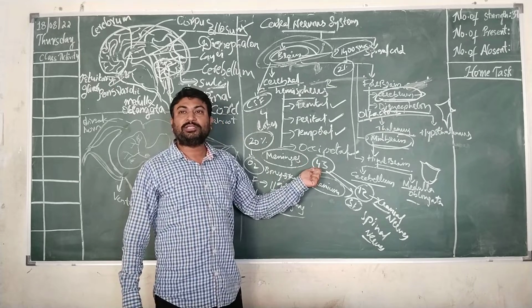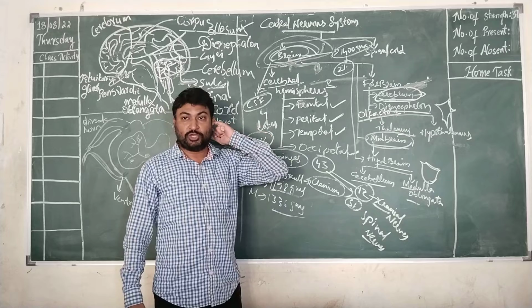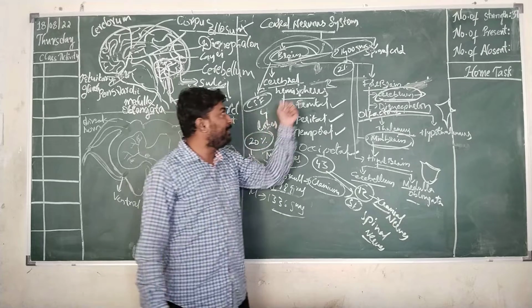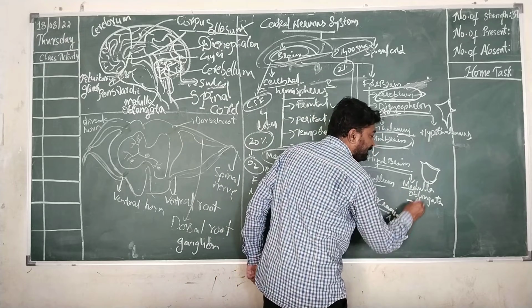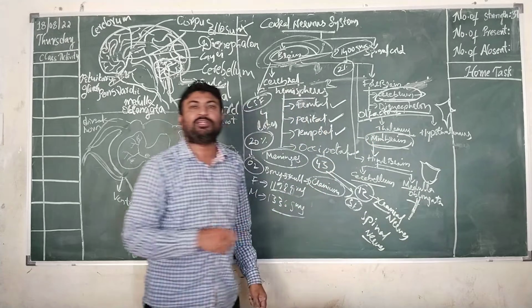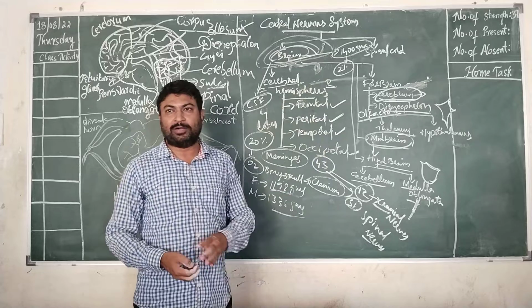So total 43 pairs of nerves are present in human beings. And when it comes to spinal cord, the next portion, that is medulla oblongata, is the last portion of your brain which will be continued as spinal cord.